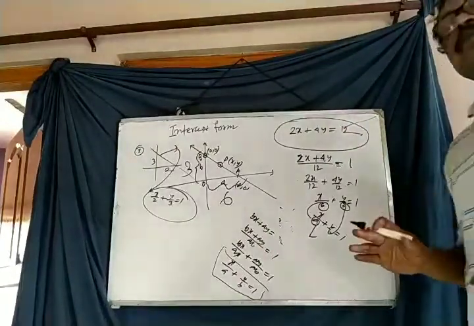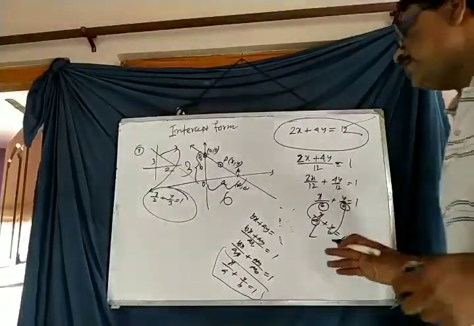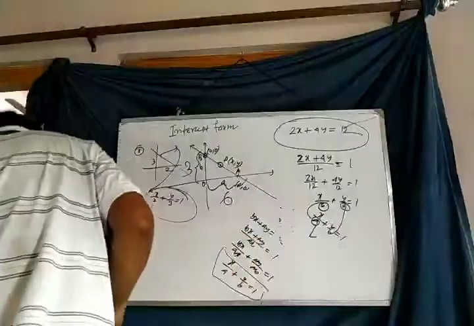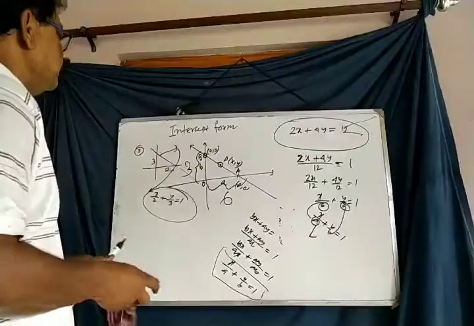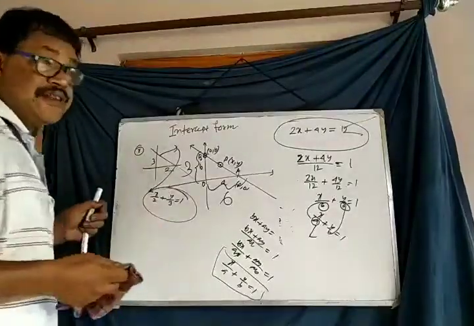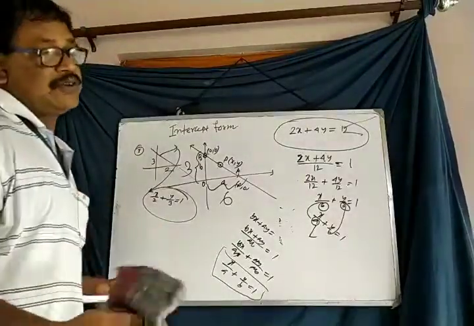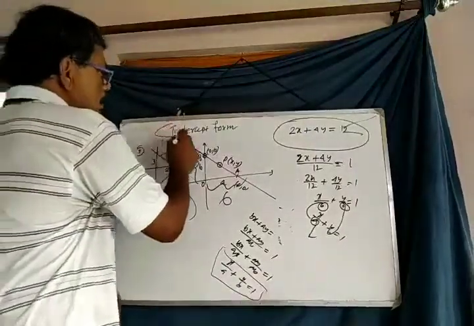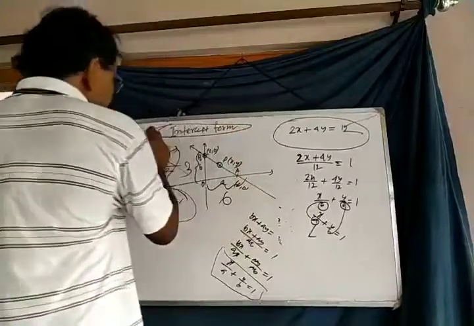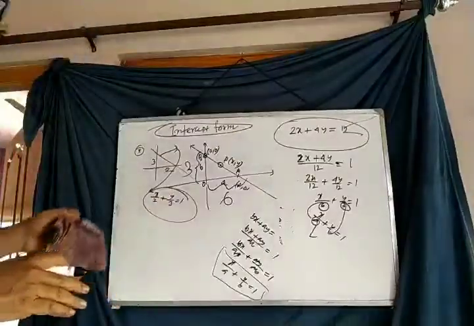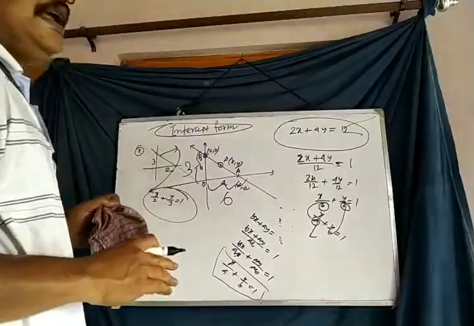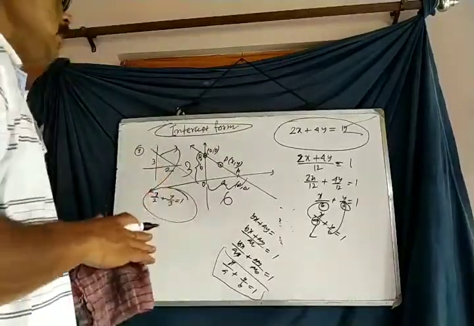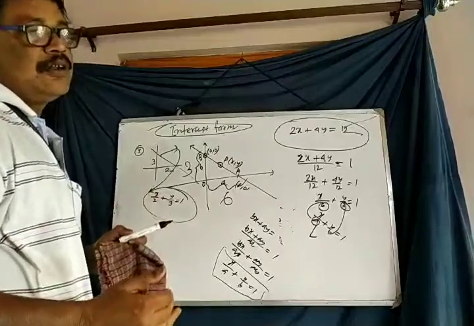Then any problem will be very easy when you face it, otherwise you will be hesitating, you will be confused. So I want to tell you that you have to understand the concept of each and every form. Then you approach the problem.